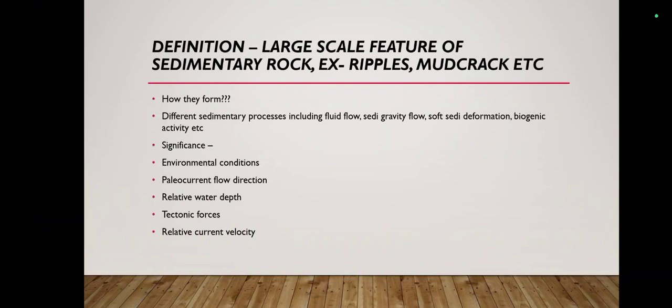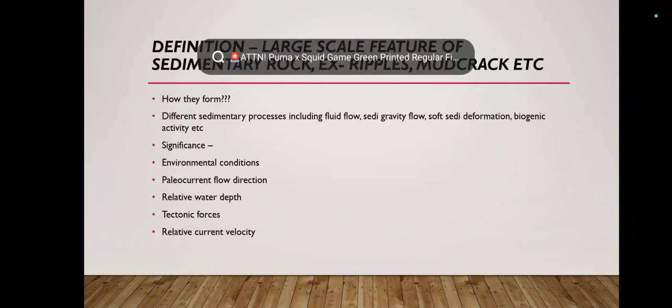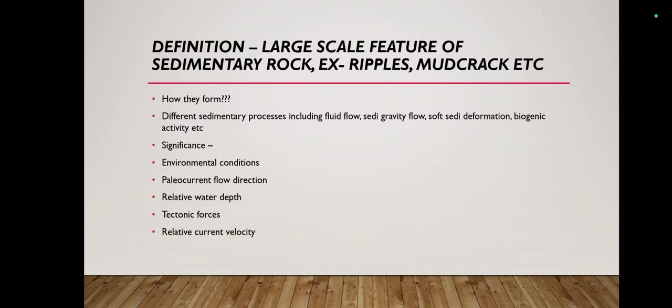Sedimentary structure is basically a large scale feature of sedimentary rock which can be seen by the naked eyes in the sedimentary rocks, for example, ripples and mud cracks. Now you can ask me the question, how do they get formed? They get formed by different processes like fluid flow, sediment gravity flow, soft sediment deformation, biogenic activity, etc.